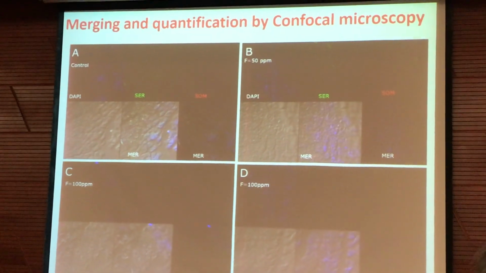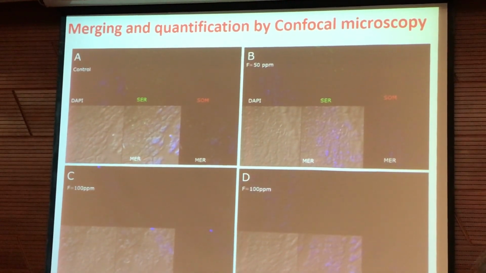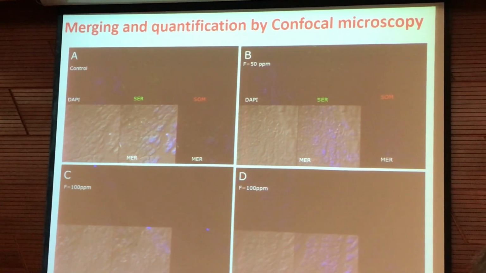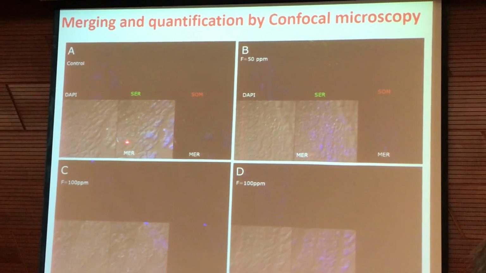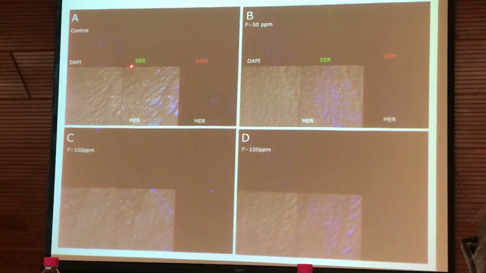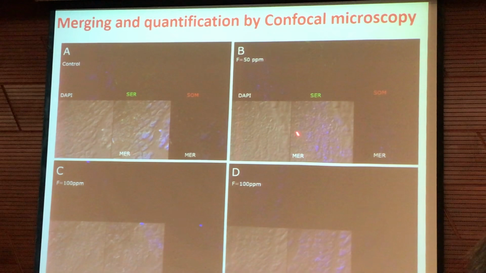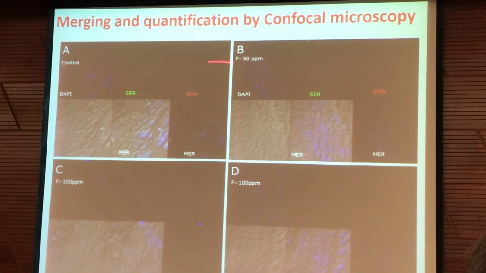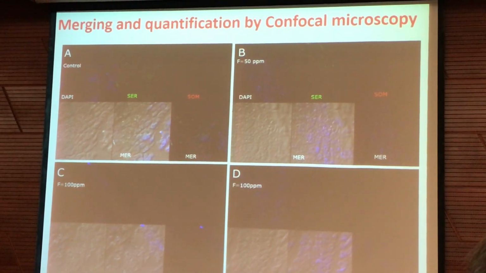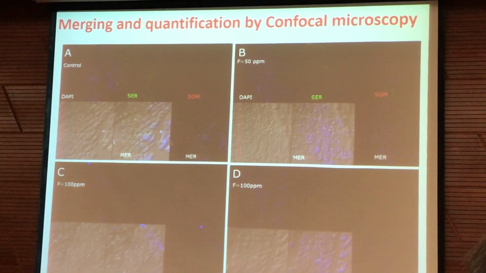That was also confirmed by RT-PCR, and we found the same result in confocal microscopy. In the merge, we can see the serotonin: compared to control, the concentration is significantly higher at 50 ppm, while the concentration of serotonin and somatostatin is again reduced at 100 ppm fluoride.